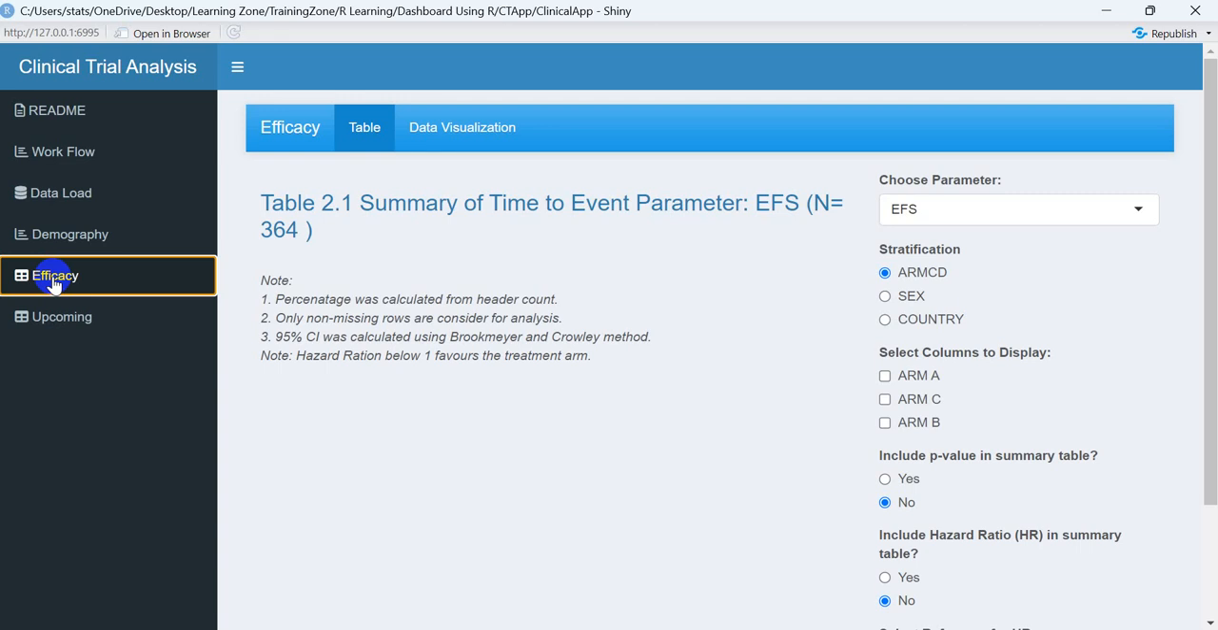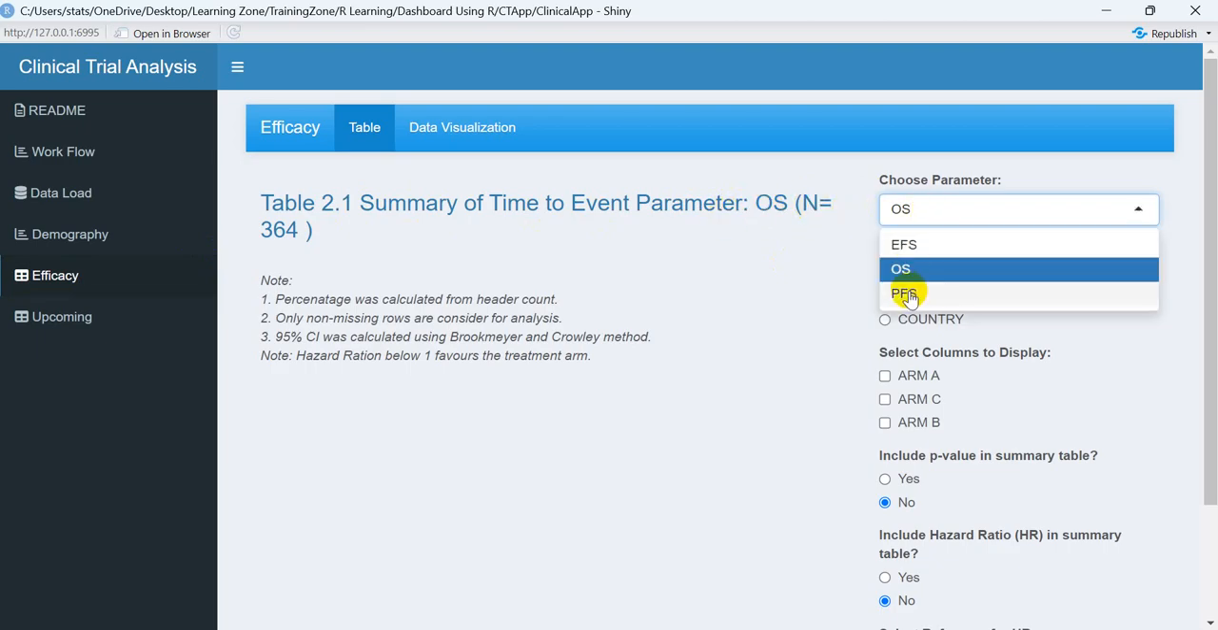So you can see here the summary of time to event parameter. We have three types of parameter over here: EFS, OS and PFS. Currently the parameter I have selected is EFS. You can choose any of the parameters, like OS. So the summary of the time to event parameter OS shows n equals 364 patients available. Similarly for PFS, 364 patients are available.